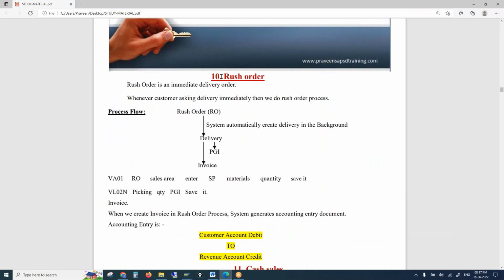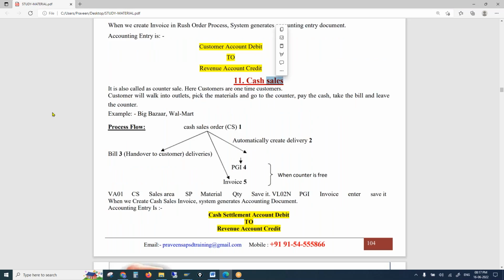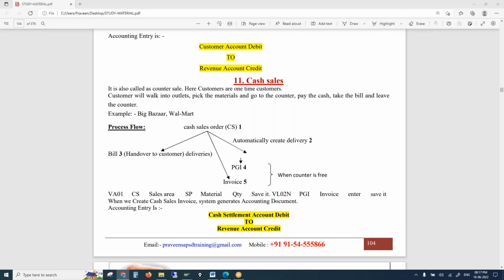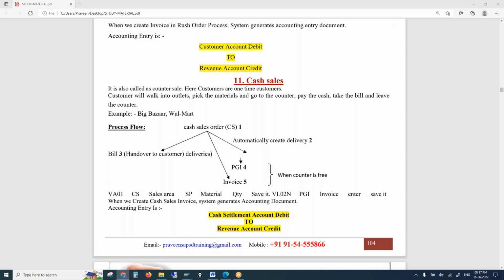Rush order. But before rush order, let us discuss cash sales. Cash sales and rush order are also special processes. Cash sales is counter sales, like what we see in the retail stores. It could be Big Bazaar, it could be Chroma, it could be Costco, any store.